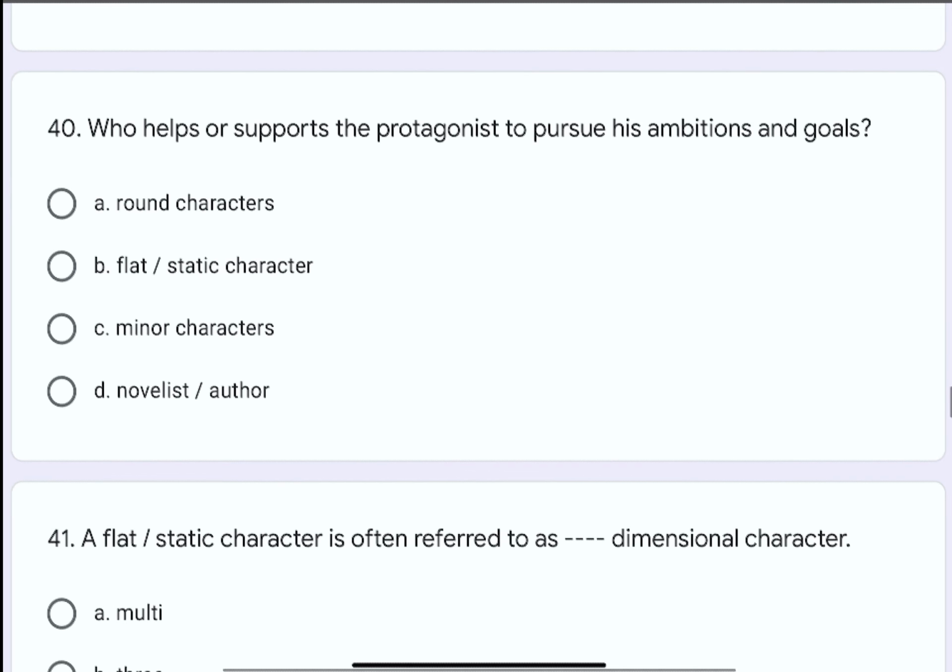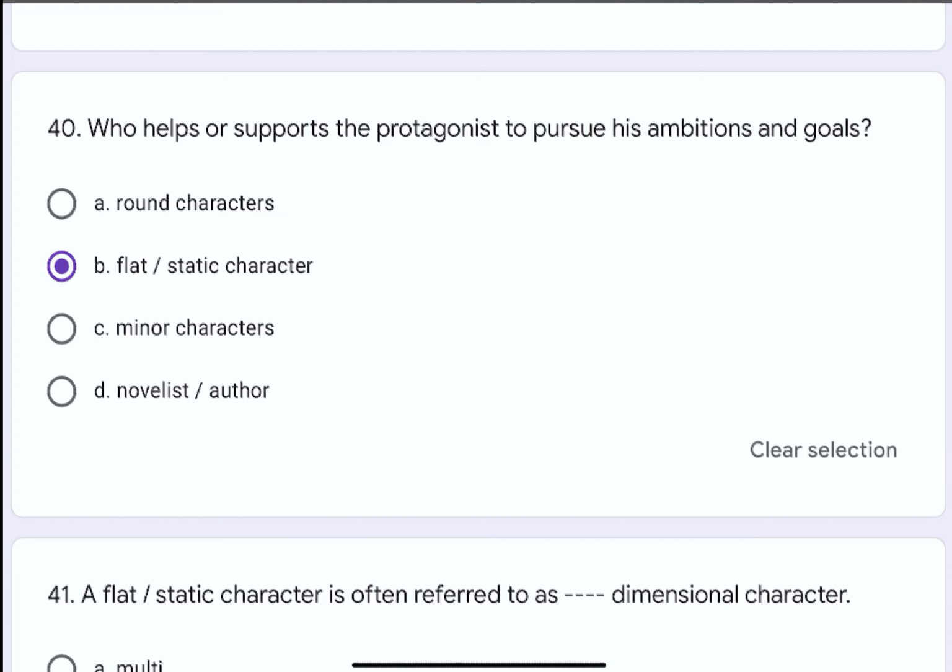Question number 40. Who helps or supports the protagonist to pursue his ambitions and goals? The options are A. round characters, B. flat or static character, C. minor character, or D. novelist or author. The correct option is B. flat or static character.